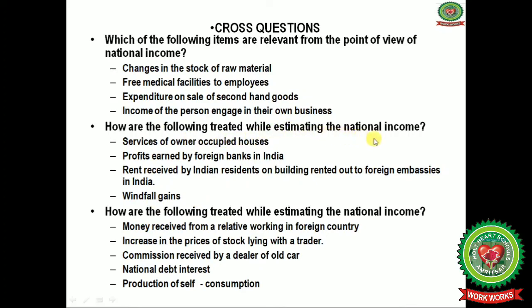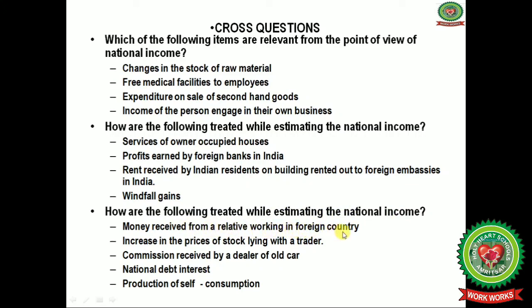Next question is, how are the following treated while estimating the national income? Services of owner occupied houses, profits earned by the foreign banks in India, rent received by Indian residents on buildings rented out to foreign embassies in India, and windfall gains. Next question is, how are the following treated while estimating the national income?